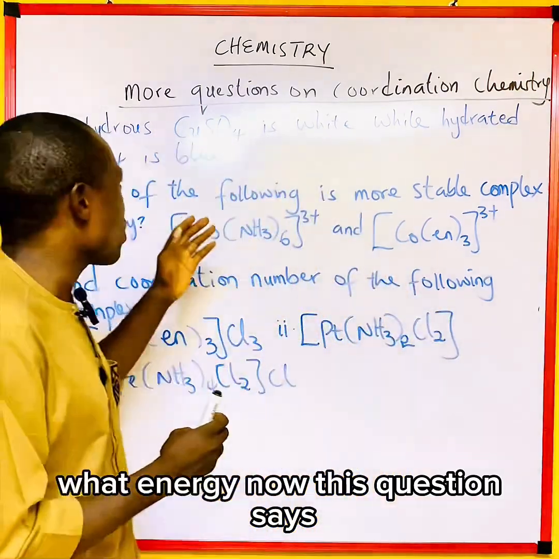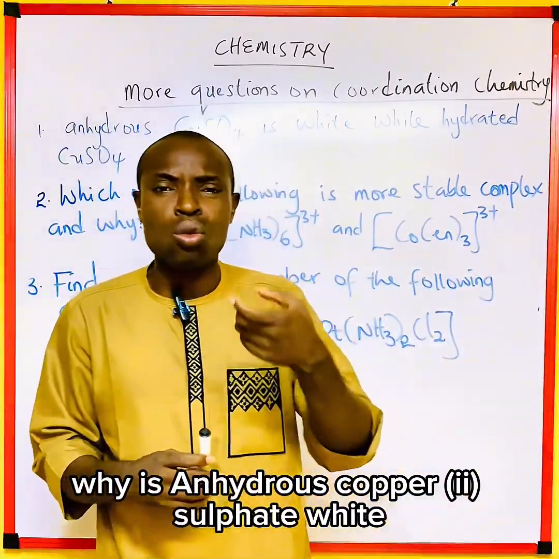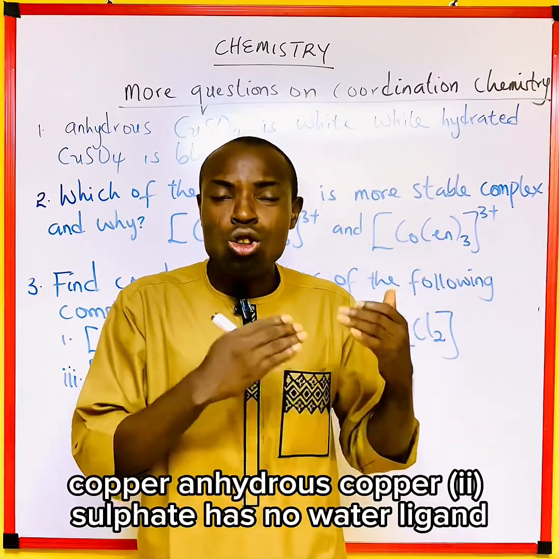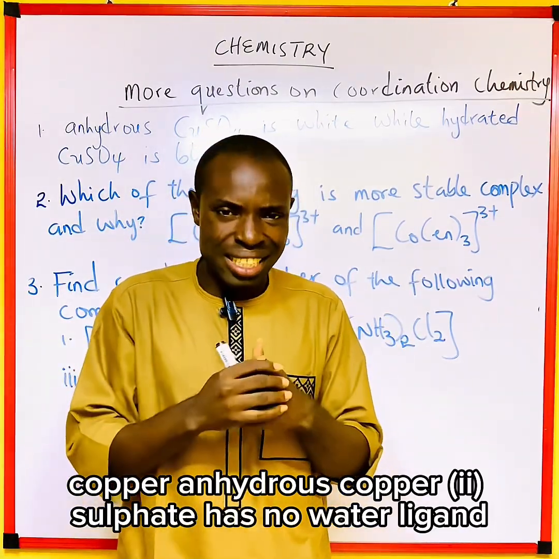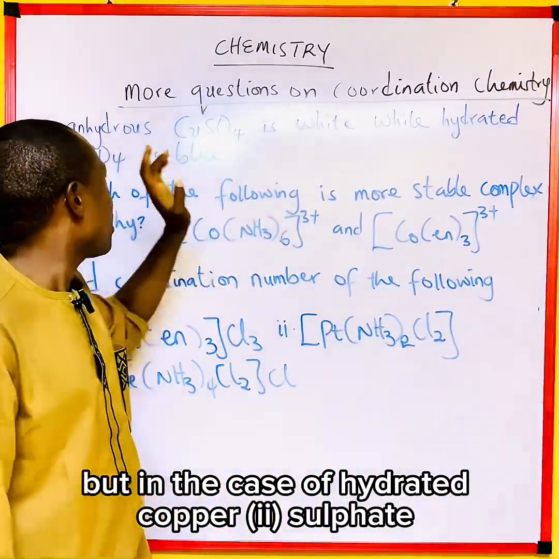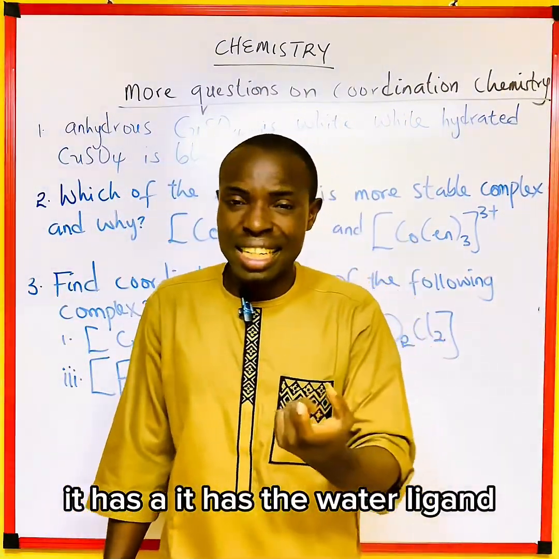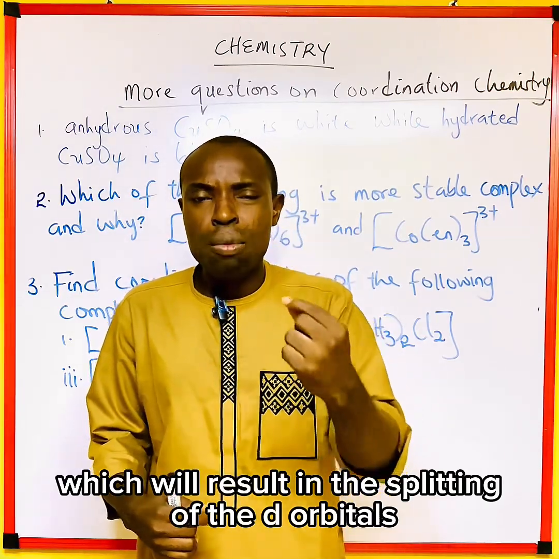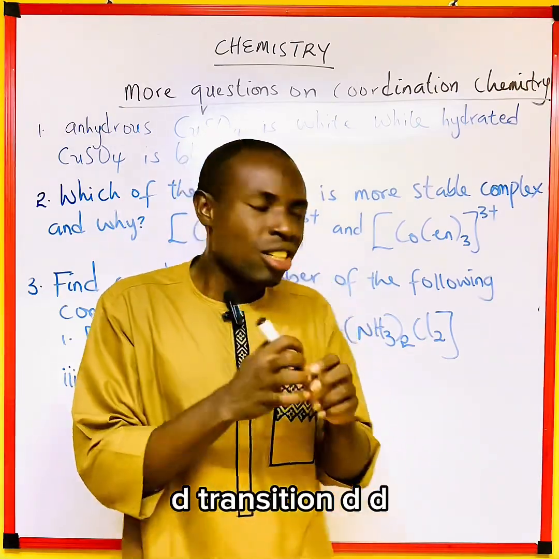Now this question says, why is anhydrous copper 2 sulfate white? The answer is simple. Anhydrous copper 2 sulfate has no water ligands, but hydrated copper 2 sulfate has water ligands, which result in the splitting of the d orbitals, resulting in what we call the d-d transition.